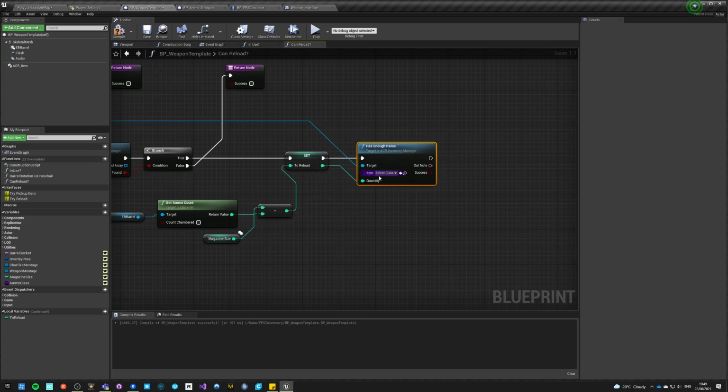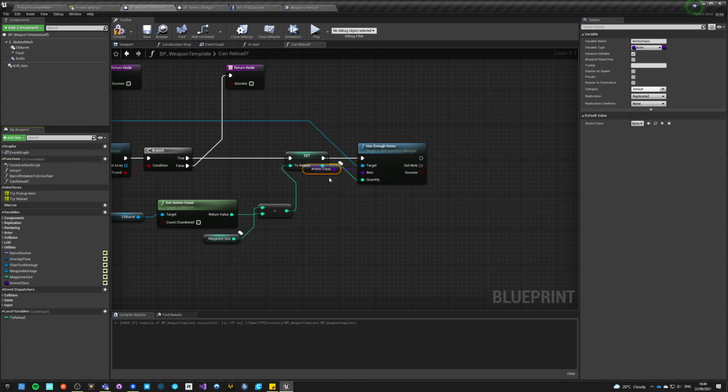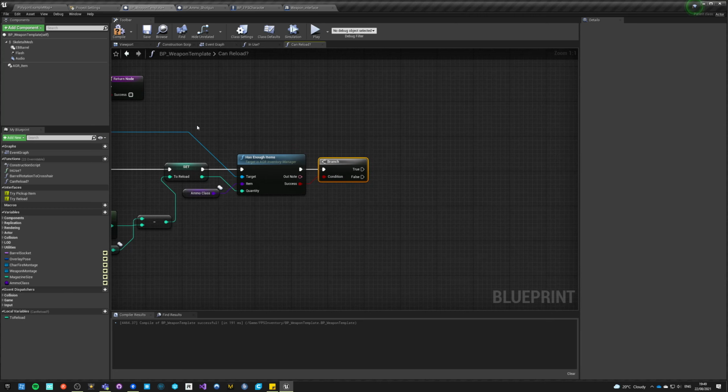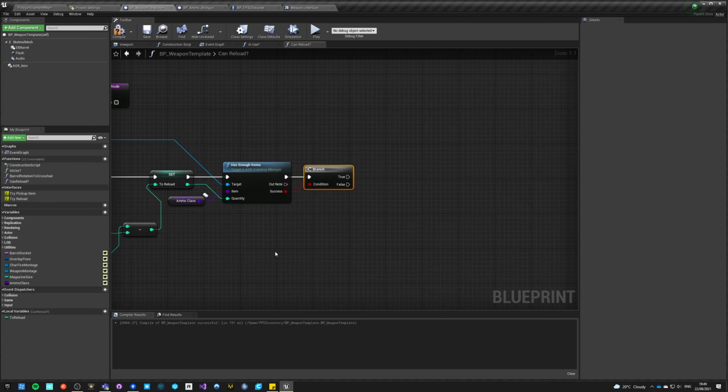So if we have enough bullets of our ammo type, if this is a success, then this is the easy part. So if this is true, we are just reloading.